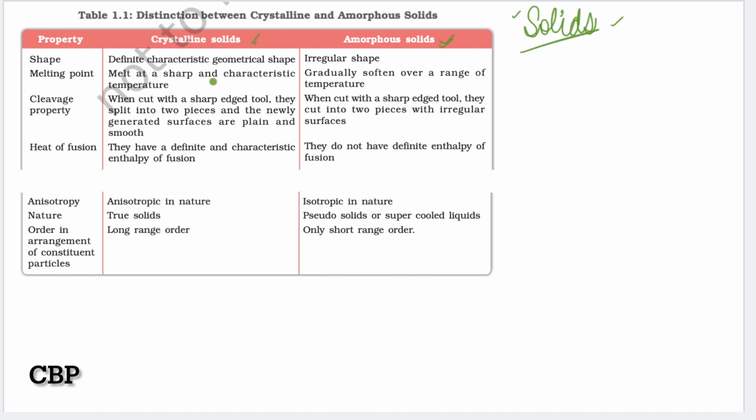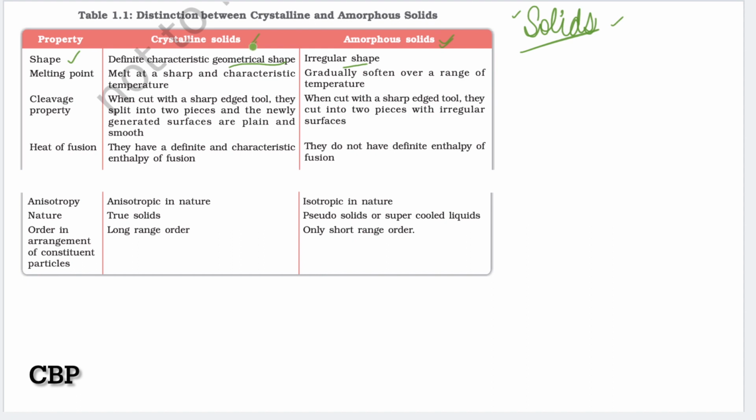Now the difference is, first, the property of shape, that is, definite characteristic geometrical shape. Crystalline solids have definite geometry and amorphous solids have irregular shape.